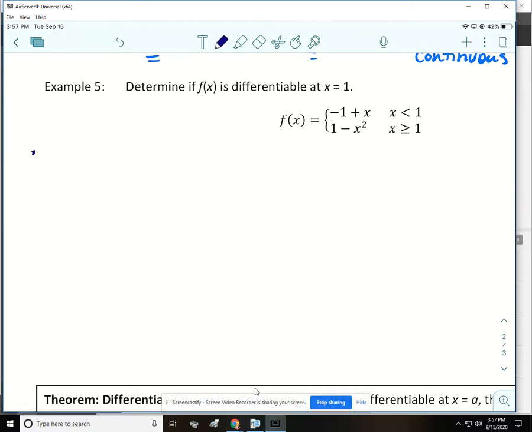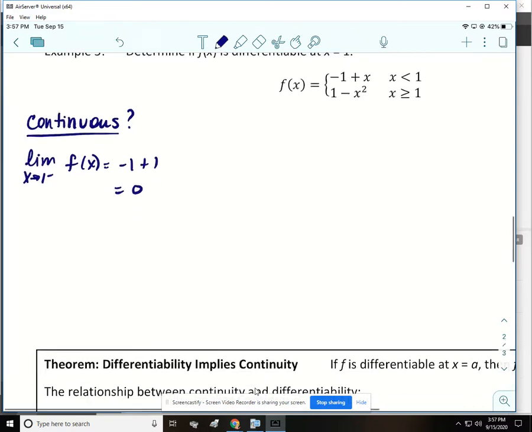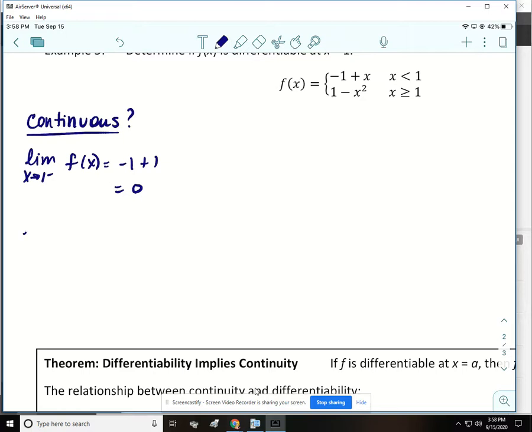So let's start by checking to see if this function is continuous at 1. So let's just do the limit from the left. And we get 0. Alright, and then we'll do the limit from the right. And we get 0.